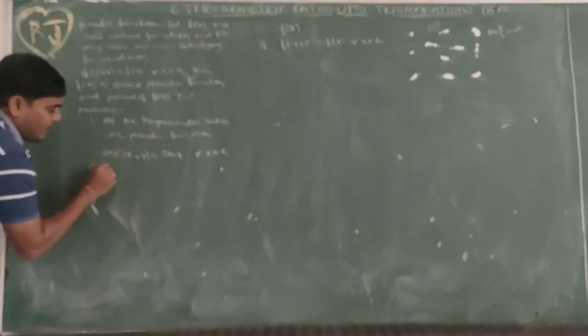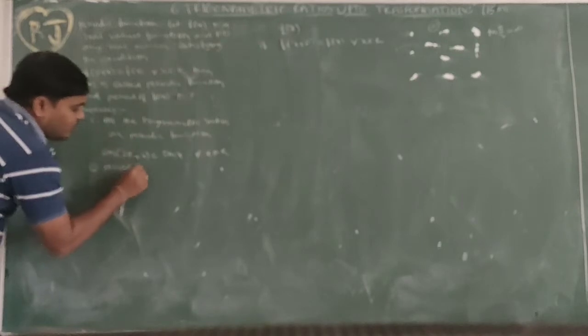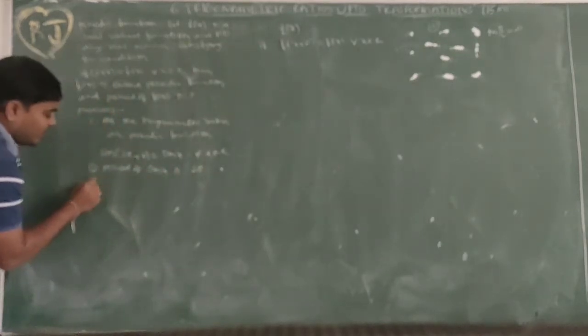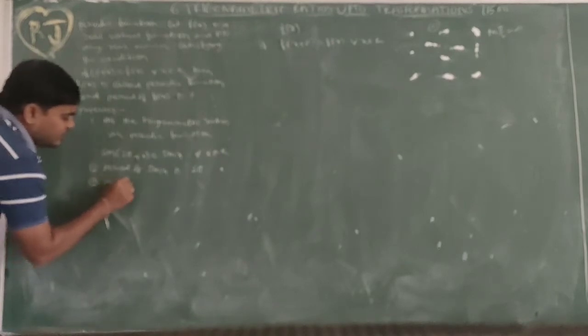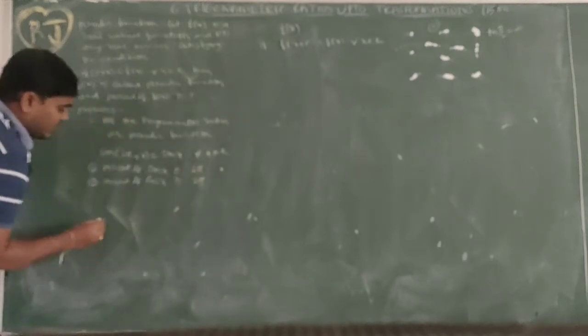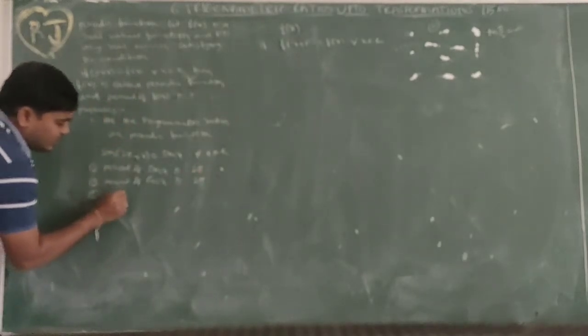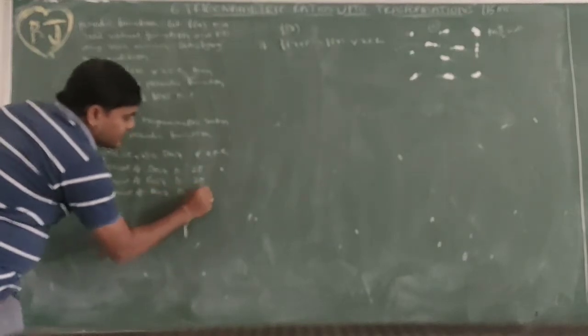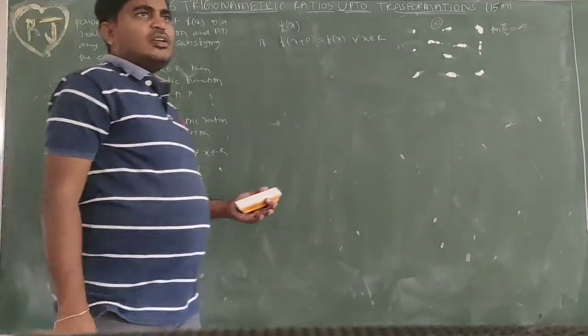So the period of sin x is 2 pi. The period of cos x is also 2 pi. The period of tan x is pi. Why?